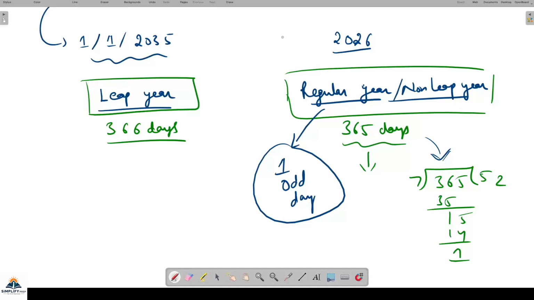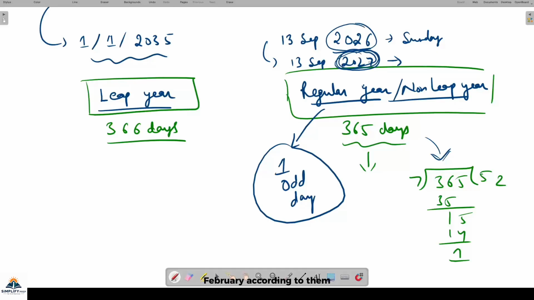And suppose on 13th September 2026, it's Sunday. So on 13th September 2027, what day will it be? Because 2026 is a regular year, 2027 is also a regular year, and the February that will come, according to that February we see whether we count a 365-day year or a 366-day year. It depends on the February, not just the year number. Which year does the February fall in? But we know that both are regular years, so after 365 days there will be 1 year. A 1-year span of 365 days means 1 odd day is added, so here Monday will come. Fine, done.